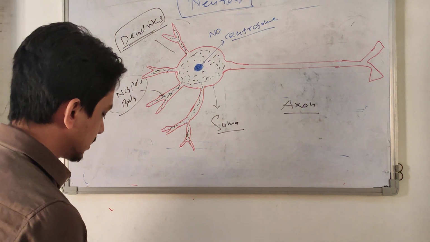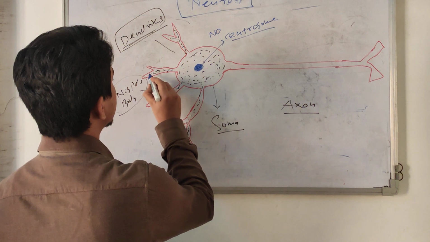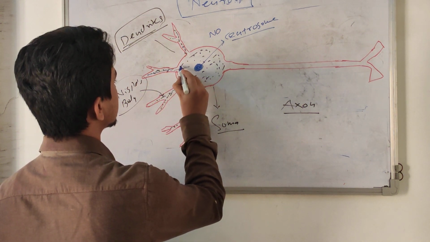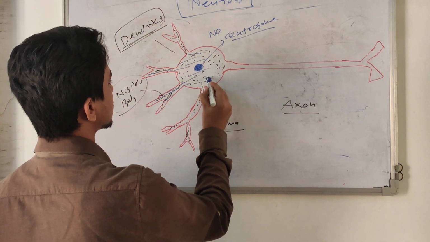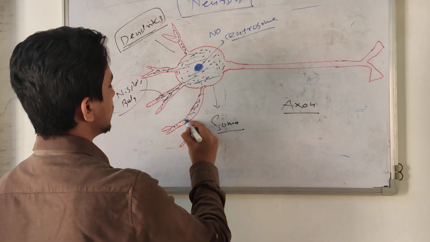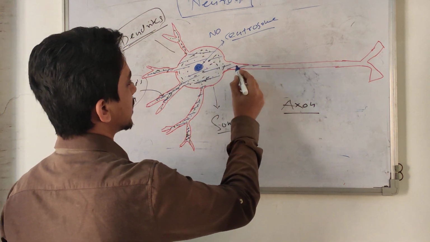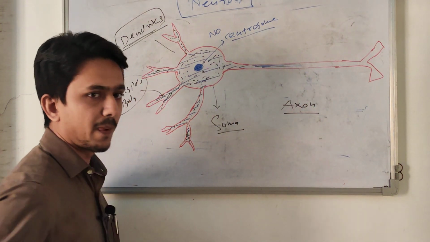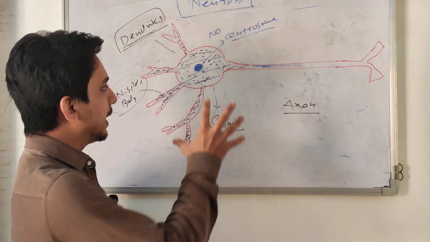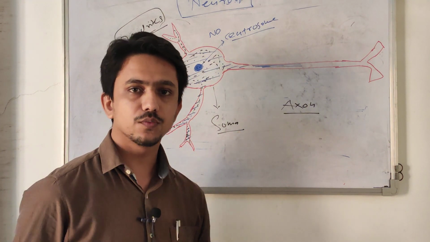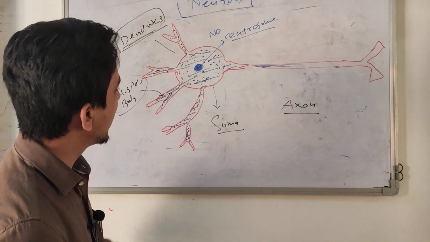Then one more thing, there are mitochondria. Another most important thing is the presence of neurofibrils and neurofilaments. These are protein fibers. They maintain the shape of neurons, and they are present also in axons. So these are fibers which maintain the shape or integrity of neurons. So this is the very basic structure of neurons.